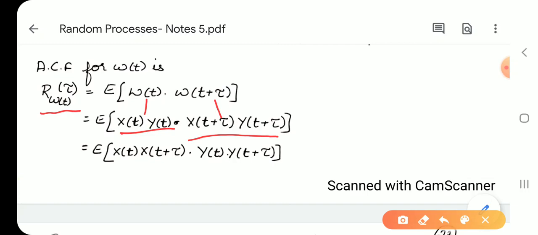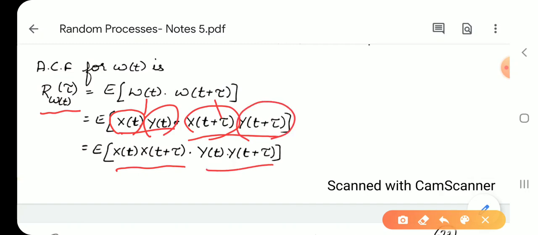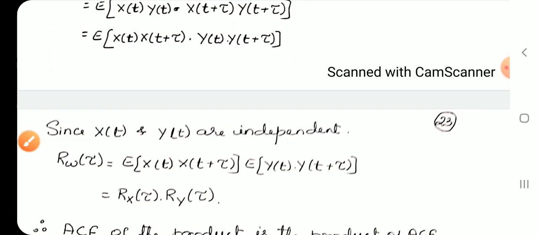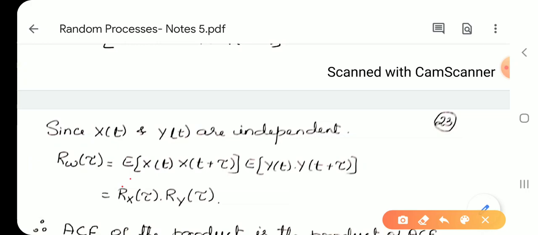Now I will pair these two together and write it as xt into xt plus tau and pair yt into yt plus tau. Since x and y are independent, I can split it as E of xt into xt plus tau, E of yt into yt plus tau.